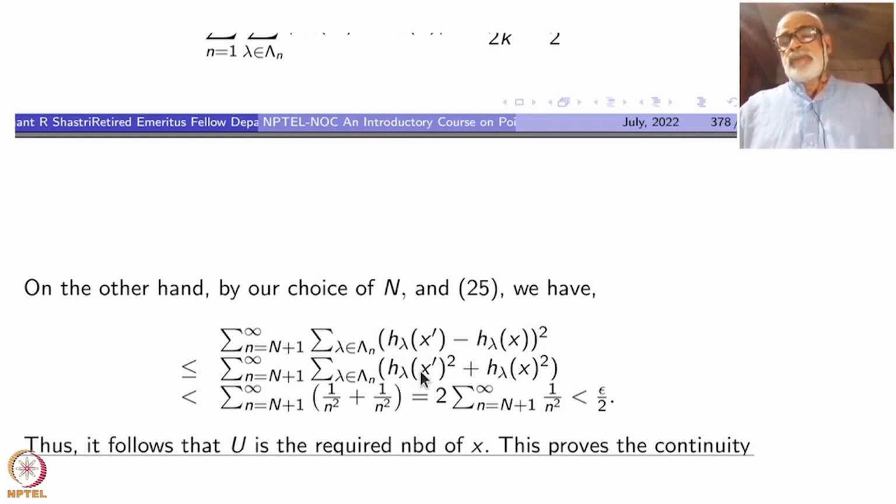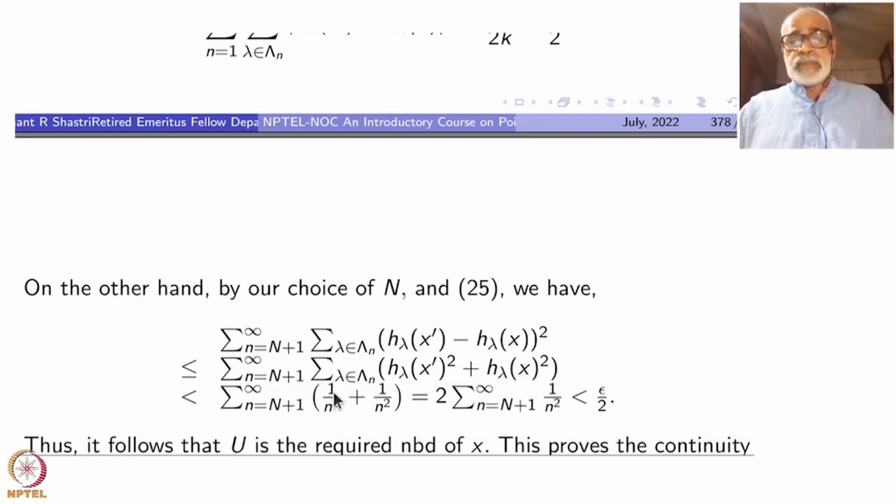So that is a very rough estimate actually, but that is enough because these are positive things. Though this may be infinite, for lambda equal to lambda n this is a finite sum actually. Never mind, we can separate them out.